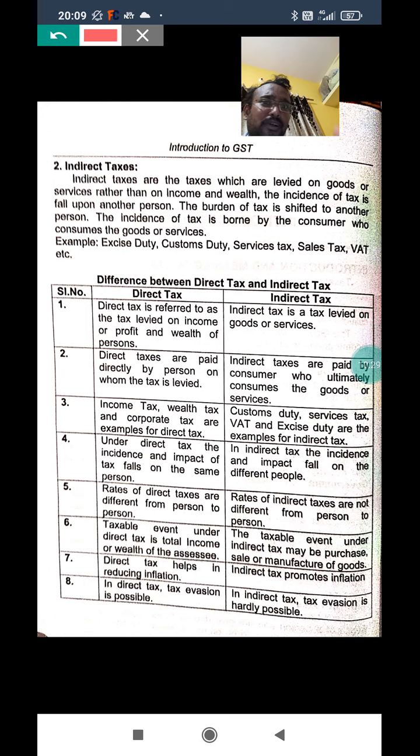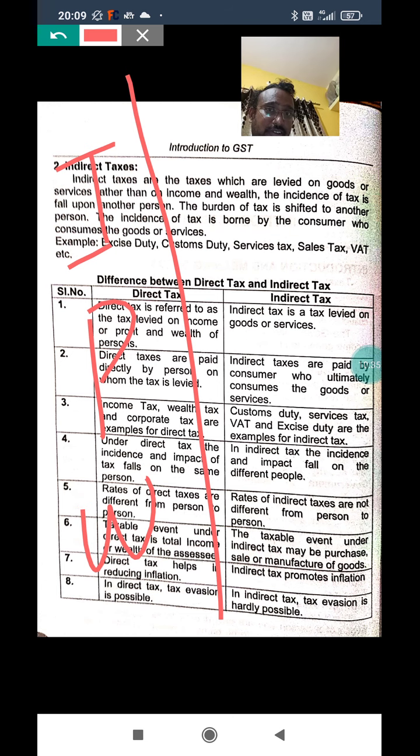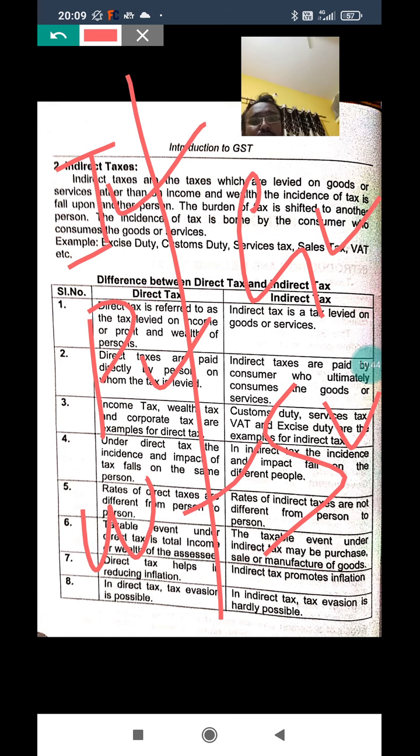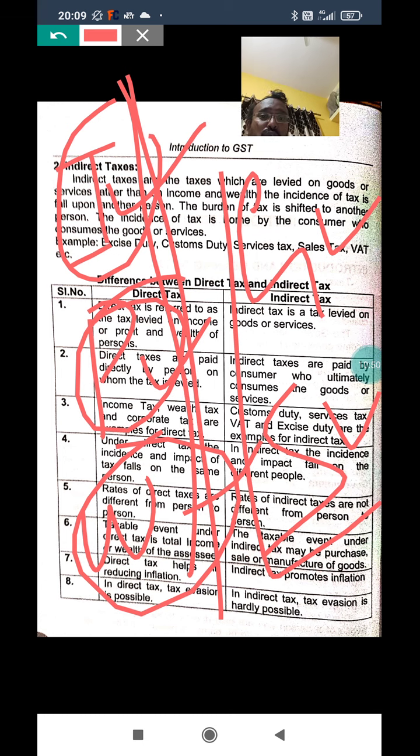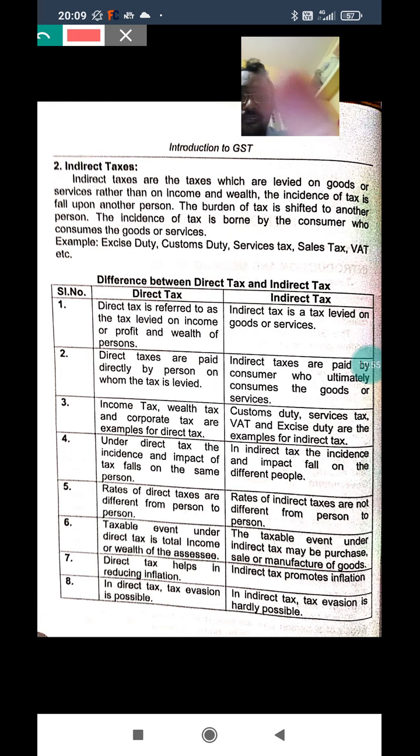You have to remember the keywords for every point. Income, profit, wealth are keywords of direct tax. Goods, service are keywords of indirect tax. Tax is imposed on these two. Tax is imposed on these three. This is direct tax and this is indirect tax. Income, profit, wealth belong to direct. Goods, service belong to indirect.